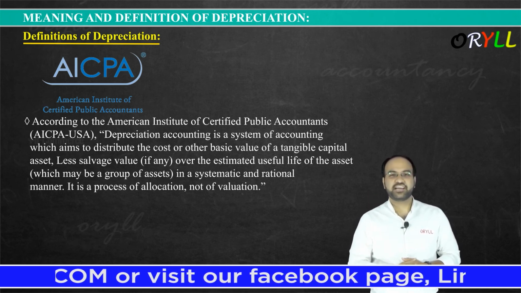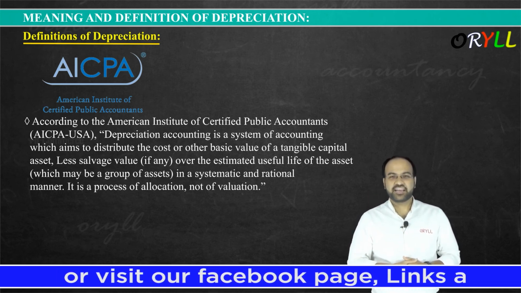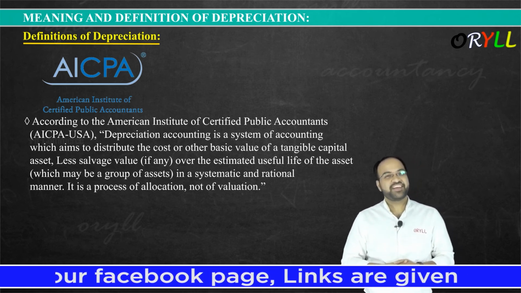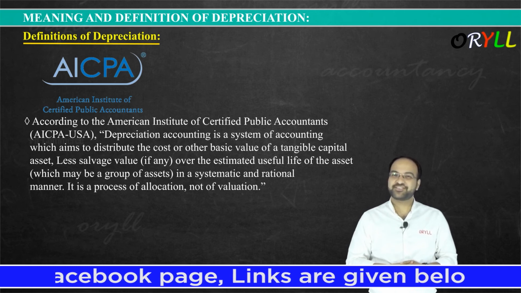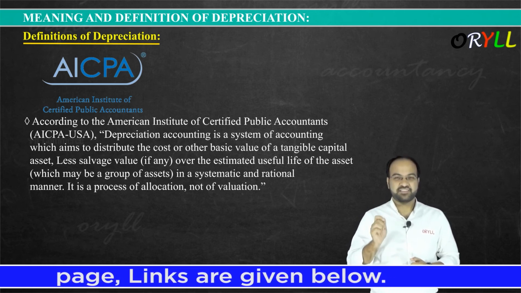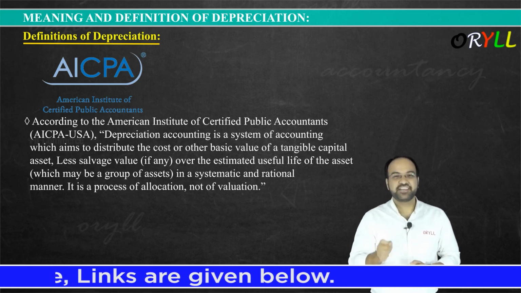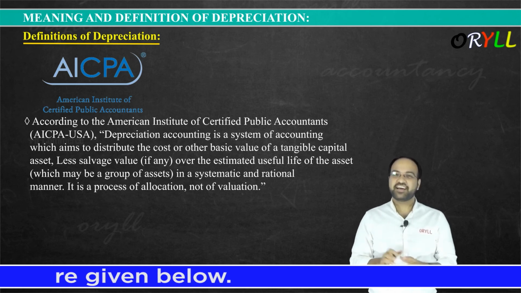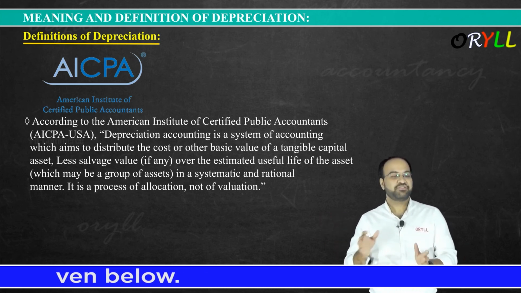Now divide this 8 lakhs over 10 years. 8 lakhs divided by 10 is 80,000 rupees. It means every year I am using 80,000 rupees of this asset, not the entire 10 lakhs. 80,000, 80,000, 80,000 for 10 years, and lastly 2 lakhs I will be getting after selling this.